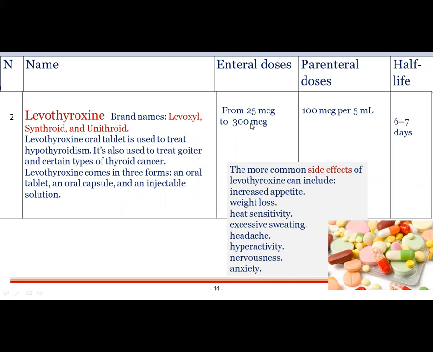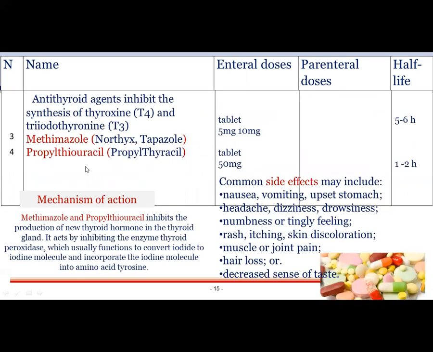The doses are from 25 mcg to 300 mcg, depending on the person and depending on the situation. So 100 mcg per 5 ml is the parenteral dose. Half-life is 6 to 7 days. The more common side effects of levothyroxine can include increased appetite, weight loss, hair sensitivity, excessive sweating, headache, hyperactivity, nervousness, anxiety.